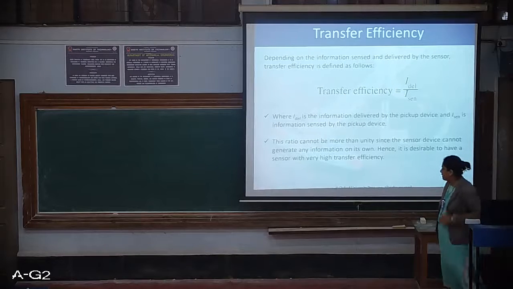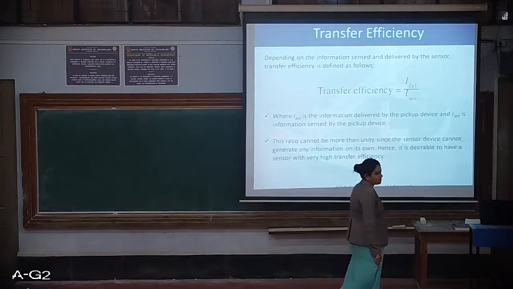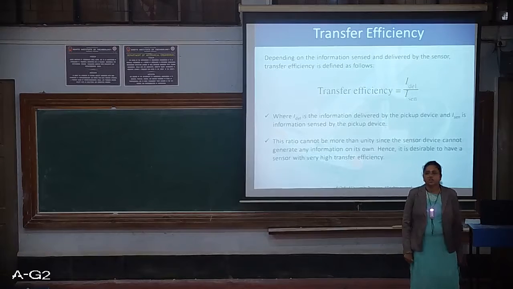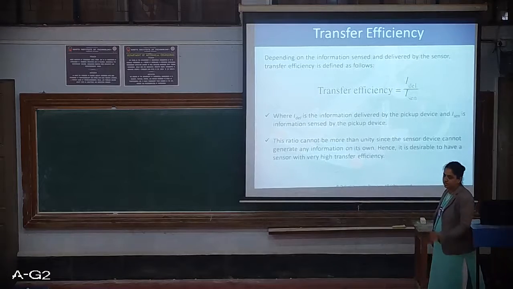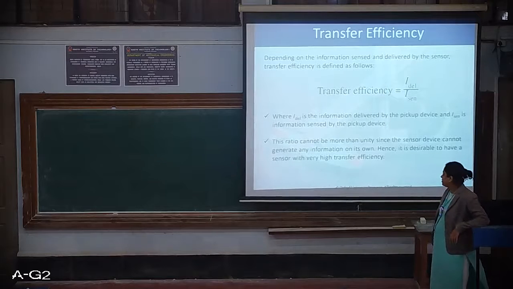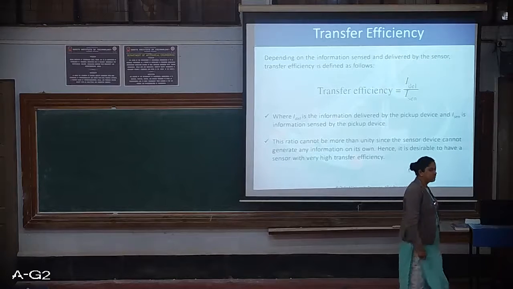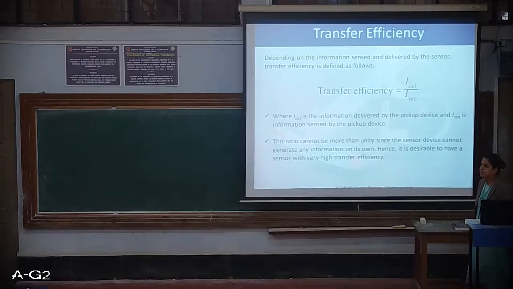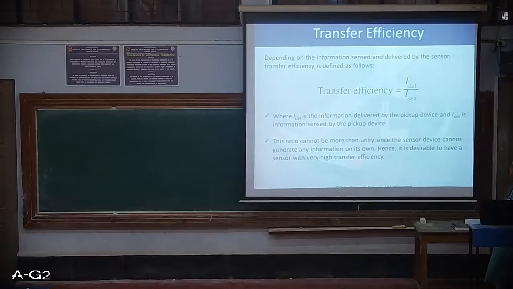Now there is something very important called transfer efficiency. How do we say one transducer is a very good transducer? What is the parameter? The parameter here is transfer efficiency, to decide whether the transducer is a good one or not. As you can see here, it is I delivered divided by I sensed, that is, information delivered divided by information sensed. This equation is derived based on the information sensed and delivered by the sensor.